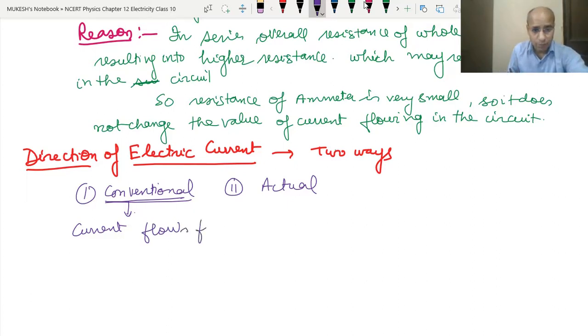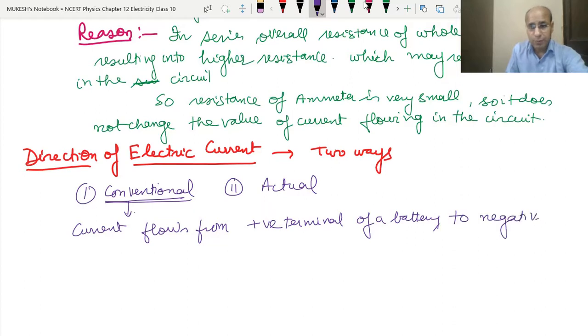Current flows from the positive terminal of a battery to the negative terminal of a battery. Okay, of a battery to a negative terminal of a battery.